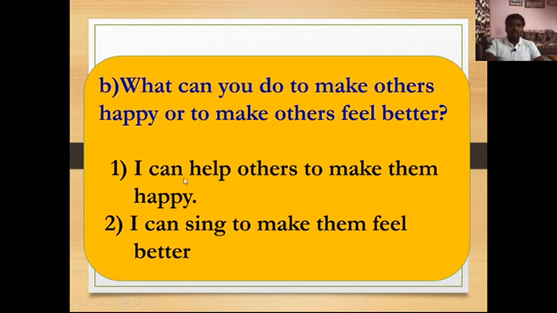Okay, I can help others to make them happy, or I can sing to make them feel better. You can add your own responses here, what you can do to make others happy or to make others feel better here. I hope you will have understood how to frame all these questions and how to answer them in English.